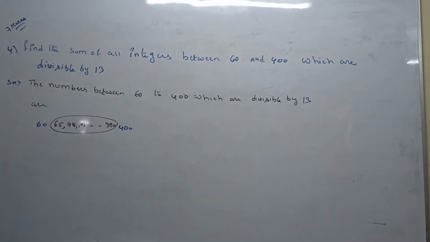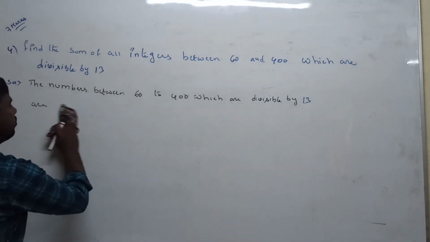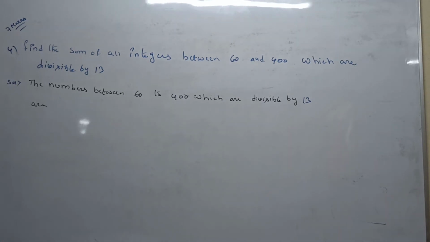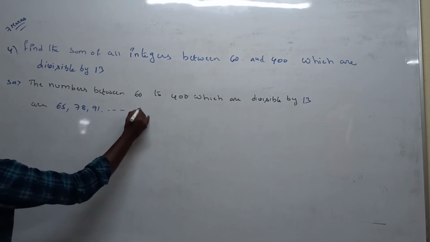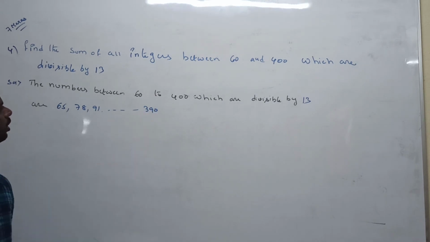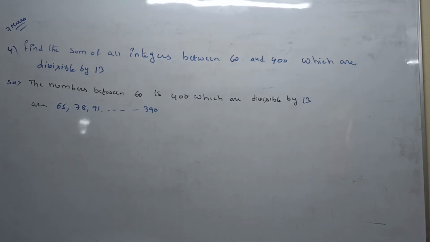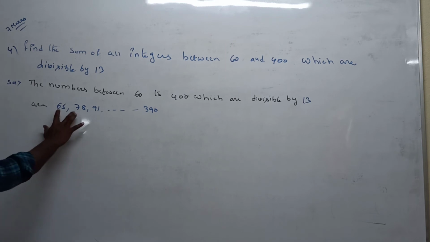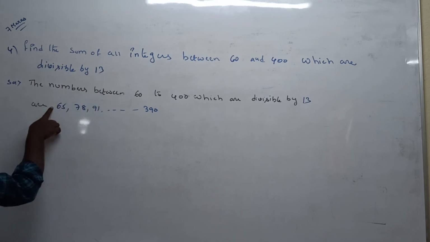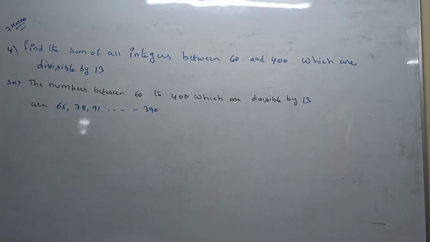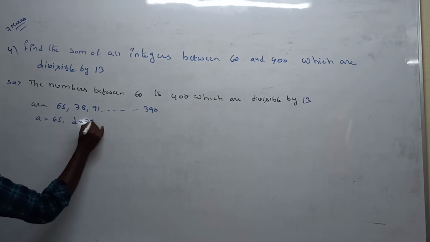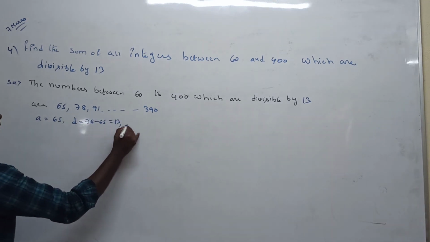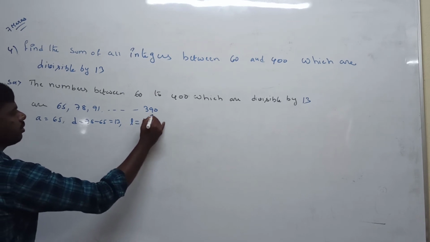We can write the sequence. Now the numbers between 60 and 400 which are divisible by 13 are 65, 78, 91, and so on, 390. These elements are all divisible by 13 between 60 and 400. Now here a is called the first term, 65. d is called the common difference: 78 minus 65 is equal to 13. l is called the last term. Tn is called the nth term, 390.